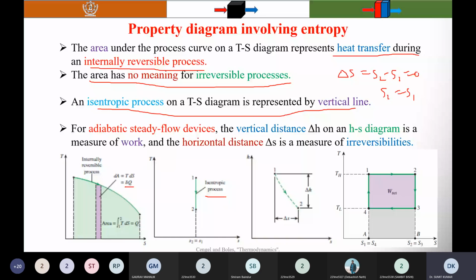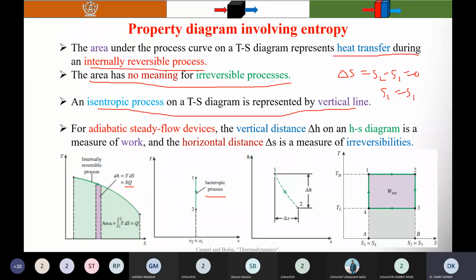So when you draw the TS diagram, a vertical line on the TS diagram gives you the isentropic process. Next, for the adiabatic steady flow device, the vertical distance delta H on the HS diagram, also called the Mollier diagram, is a measure of the work.